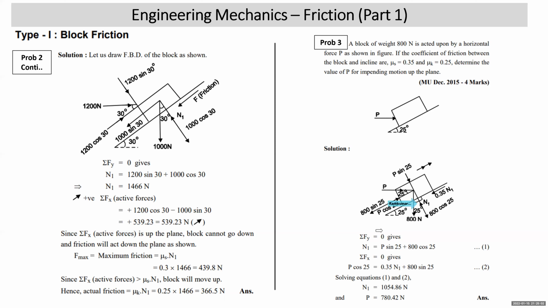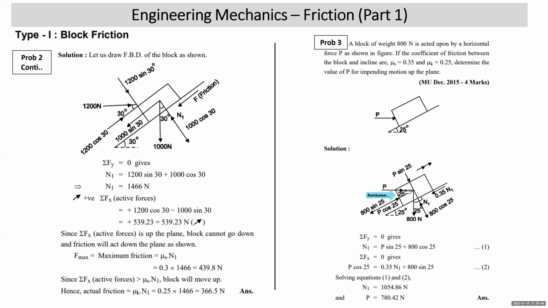This is the 25 degree between normal reaction and vertical weight. So 800 can be resolved. Normal to plane 800 cos 25 and along the plane 800 sin 25. The force P again is going to make 25 degree angle here. How did I get 25 degree? Again, as I said in the previous problem, this line and this plane are parallel. This plane and this line of action of force are parallel. So that means this 25 degree and this 25 degree will be alternate angles. So this angle will be 25. So you resolve P: P cos 25 and P sin 25.